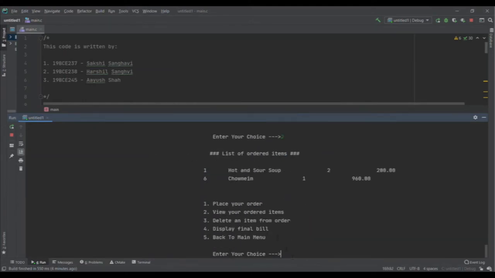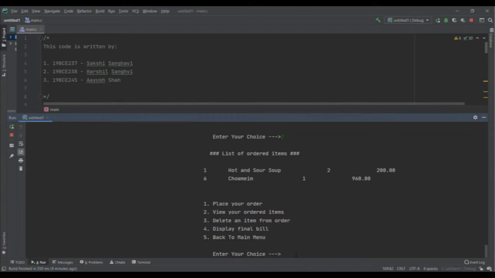Now as you can see, serial number of the items, names, their quantities with their respective prices are printed. Now for example, I want to display the final bill of what has been ordered by me. So now let's first calculate what should be the total to verify whether it shows the proper answer or not. Now here 200 rupees soup is added and 960 chow mein is added. So total should be 1360. Now let us verify.